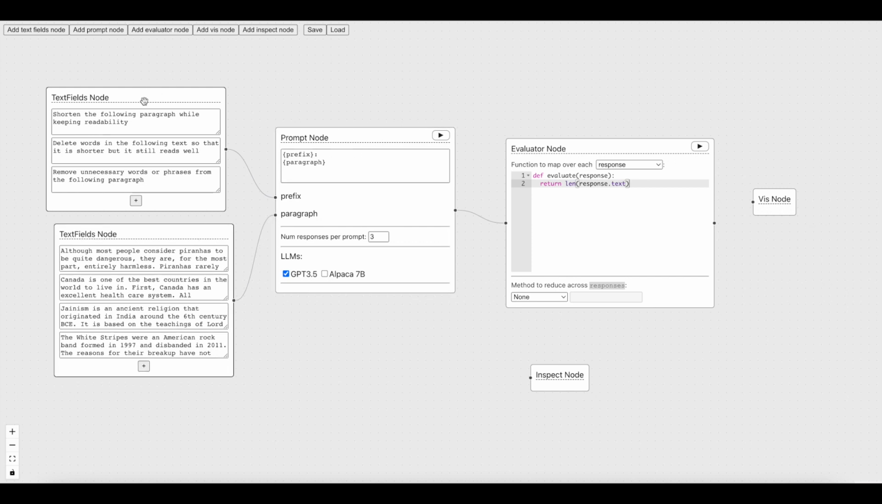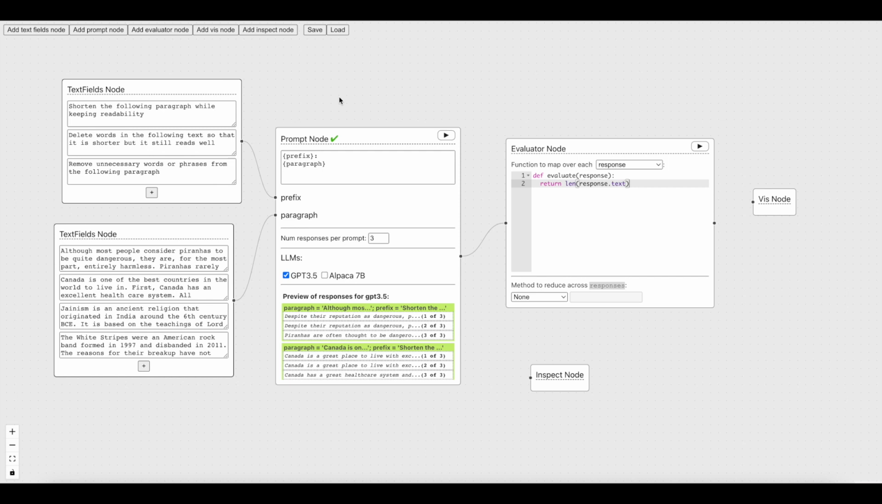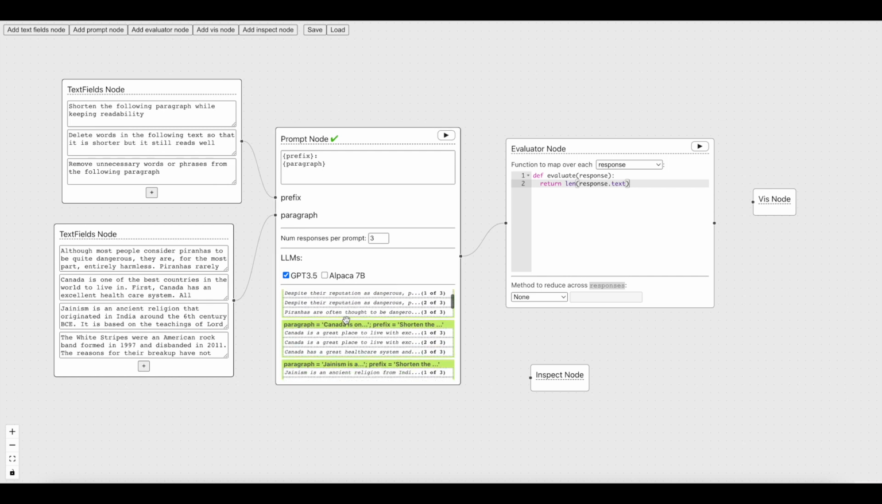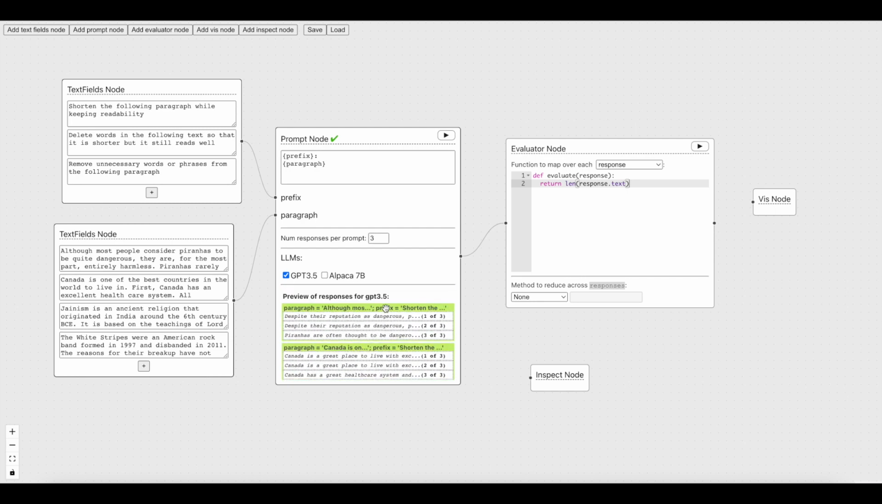Okay, so now I have my prefix and my paragraph set up and I have my prompt template. Let's run this. Okay, so we've got our responses back. As you see here, there's actually a preview window of the responses which we get back. The paragraph and prefix variables in our prompt template appear here, just a very quick preview to give you an understanding of the context. And then here's a very brief preview of the response.